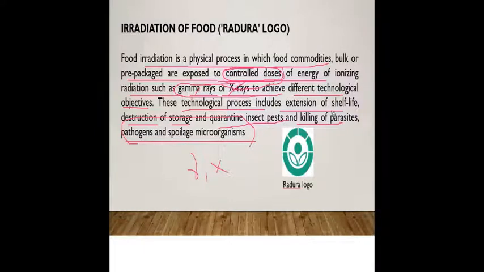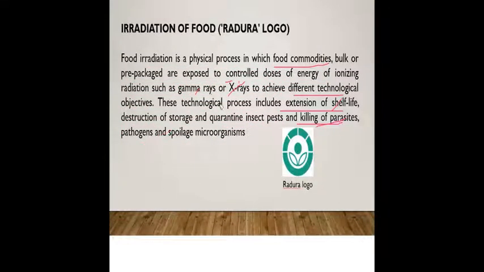So what are all the intentions? To extend the shelf life, to remove insects and pests, to kill parasites and pathogens, and spoilage microorganisms. So these are the many intentions of using food irradiation to protect the food.